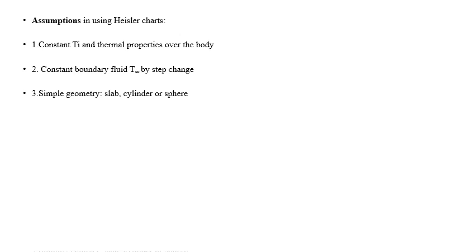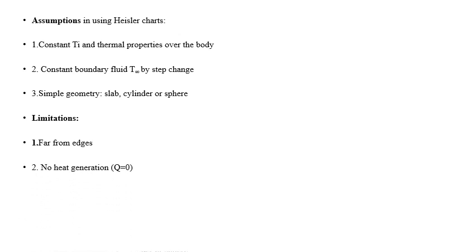And simple geometry: we are considering a slab, cylinder, or a sphere. Three shapes are generally adopted. The limitations are that it is far away from the edges.